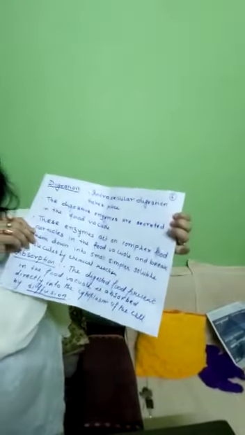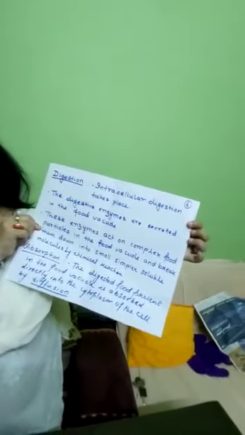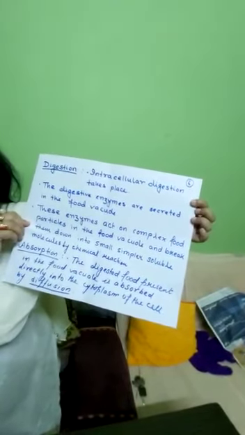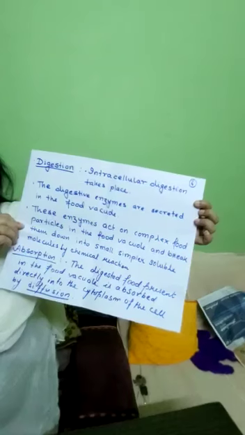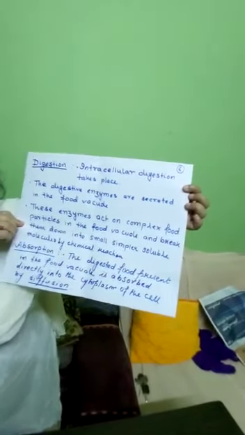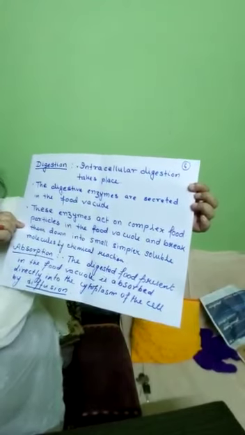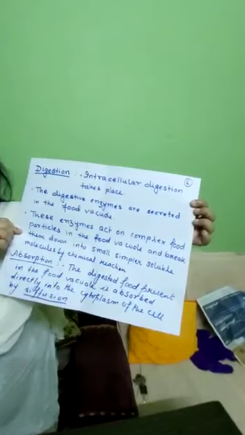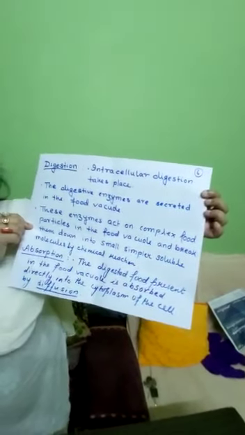Now after ingestion, what is the process? Digestion. Yes. So the next step is intracellular digestion, which takes place in case of amoeba. When the food material goes inside, there are different digestive enzymes present in the body. Similarly, amoeba has certain digestive enzymes, and those digestive enzymes are secreted where? They are secreted in the food vacuole.